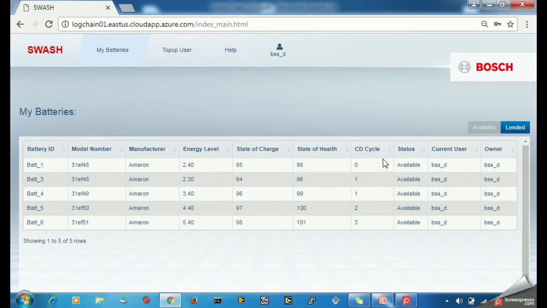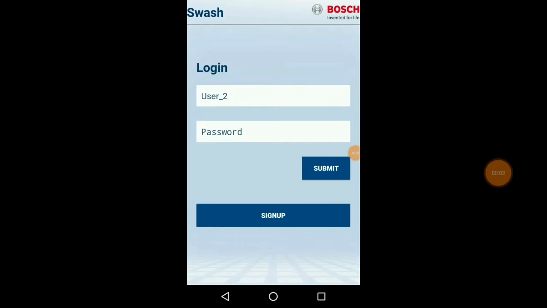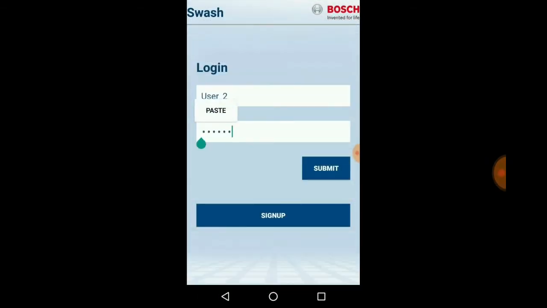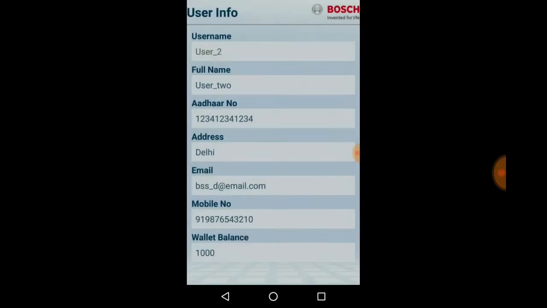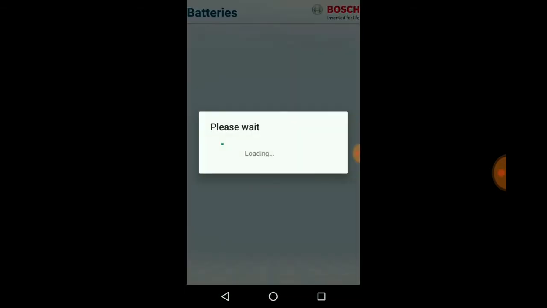A new EV user approaches the BSS. He can now install the Android app on his mobile and sign up, providing the Aadhaar credentials, which in turn will be verified against India chain. Now he can use this account for accessing the battery swapping service. Initially, he provides the deposit in rupees and gets the SWASH coins in his wallet. This minimum deposit is required for BSS to rent out the batteries.